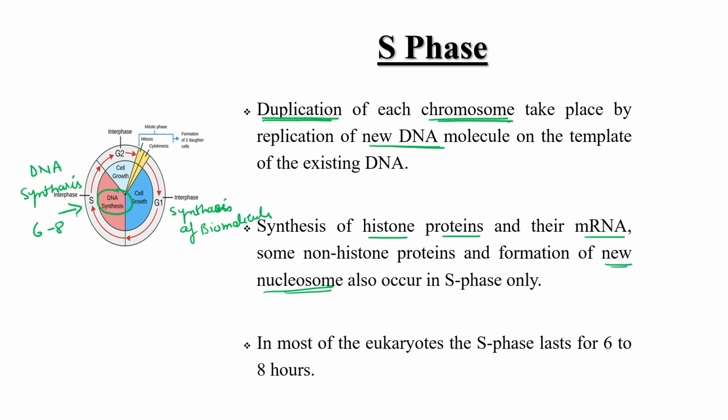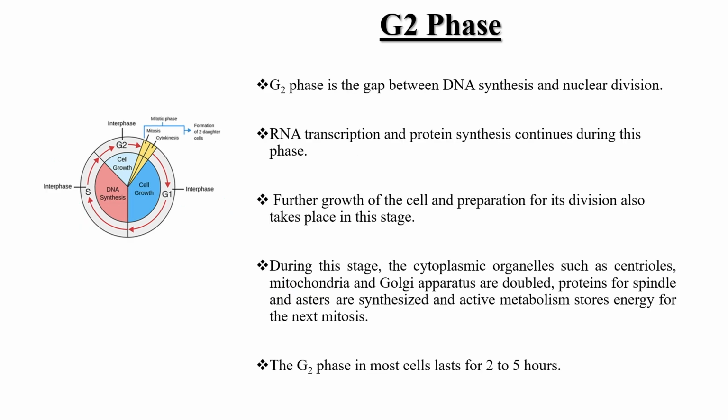Approximately 6 to 8 hours out of that 30 hours. Total time of interphase is up to 30 hours, right? So out of that 30 hours, 6 to 8 hours occur in this particular stage, S stage, DNA chromosome duplication or DNA synthesis, right? Third one is the G2 phase. G2 is a gap between DNA synthesis and nuclear division or mitosis, right?